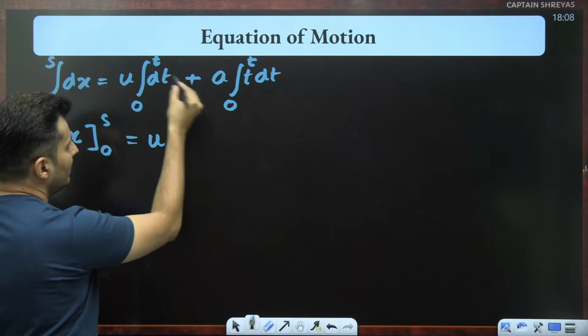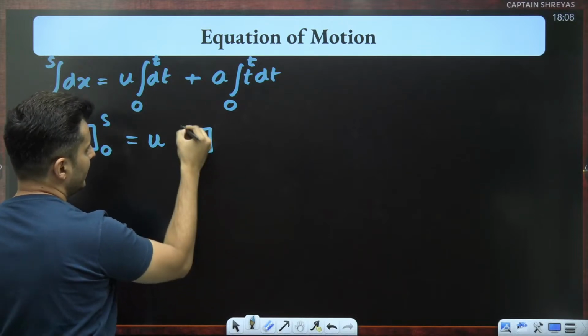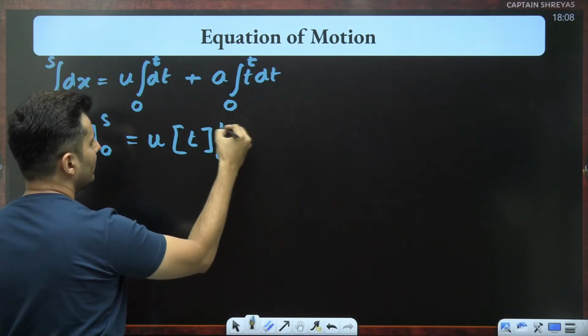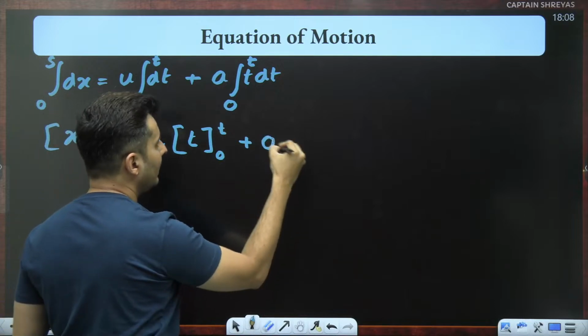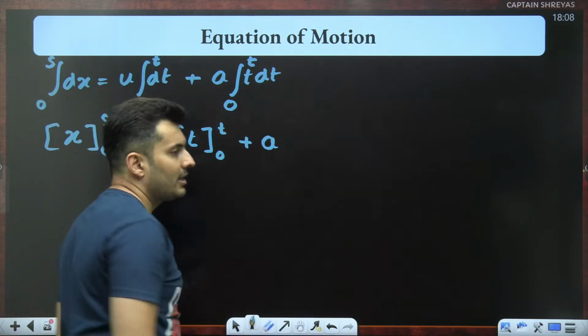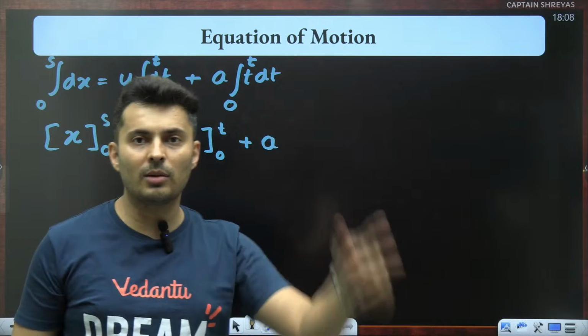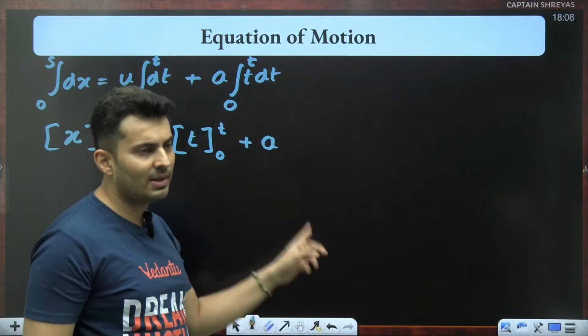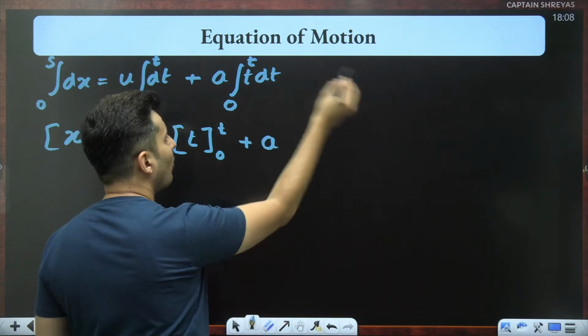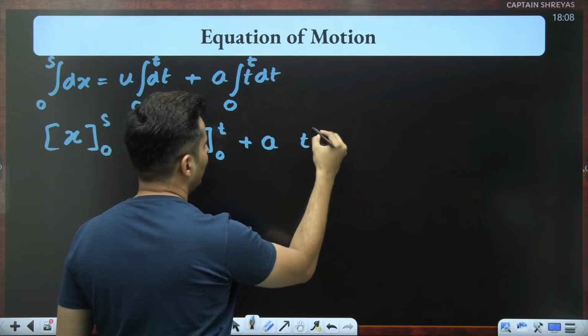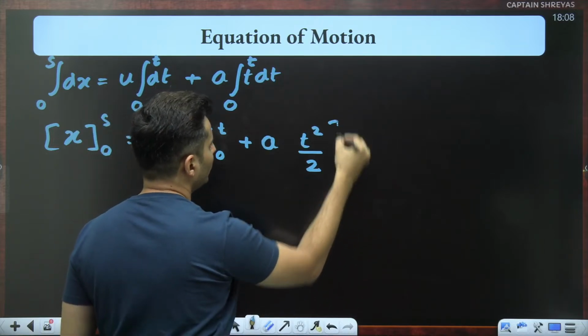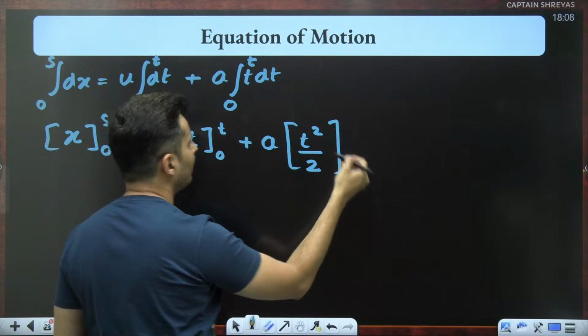u is a constant. dt's integration is just t. 0 over here, t over here, plus a into t dt's integration. x raised to n formula: x raised to n plus 1 by n plus 1. So t raised to 1 plus 1 by 1 plus 1. So it is t raised to 2 divided by 2. Okay, I'm using the x raised to n formula.